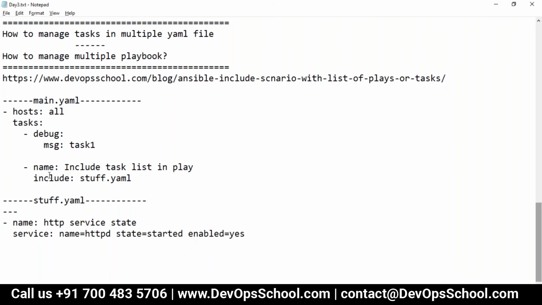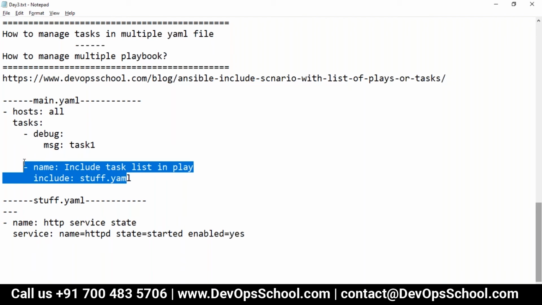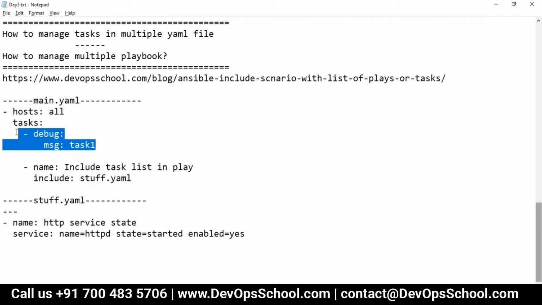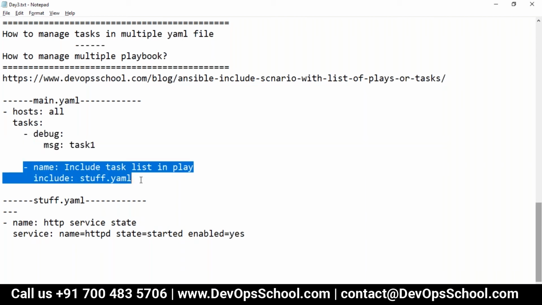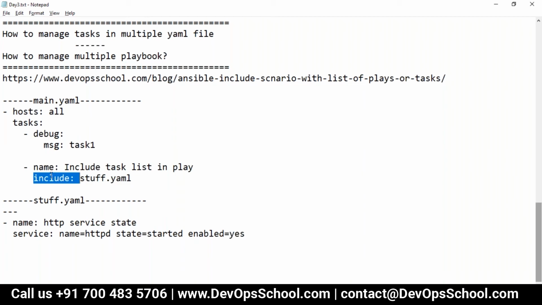Here, include is a special syntax which is not representing a task. Mind it, here this is a task, but this is not a task. Include is a special, you can say, special guy.